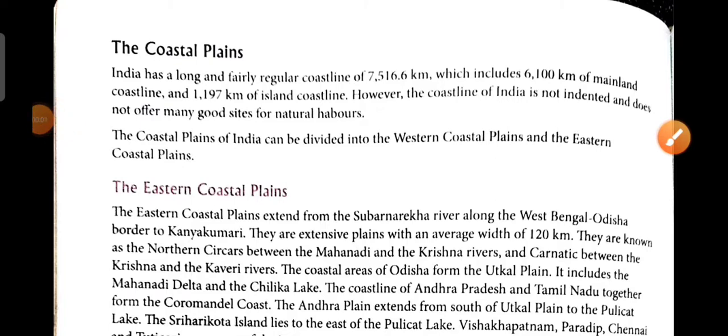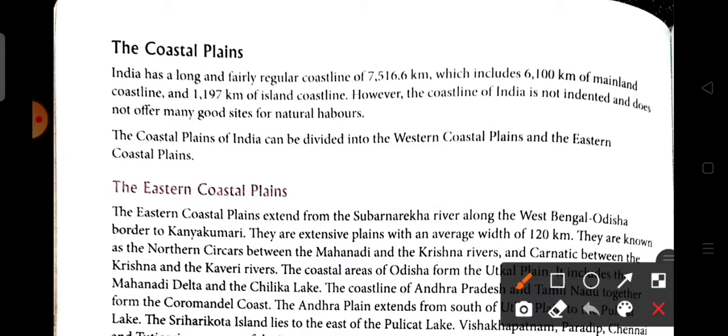So as we have discussed the peninsular plateau of India, now we are going to discuss another physical feature of India, that is the coastal plain. Here, first we have to know what we mean by coast. The part of the land that is adjoining or near to the sea is called coast. And the plain that is adjoining to the coastal region is known as the coastal plain.